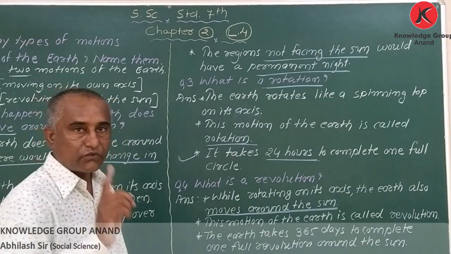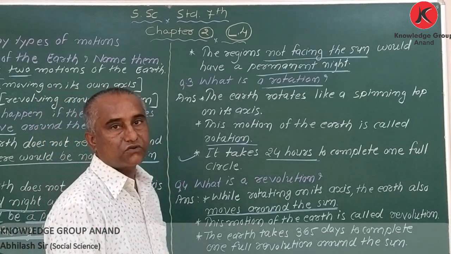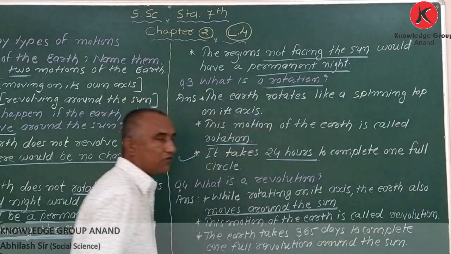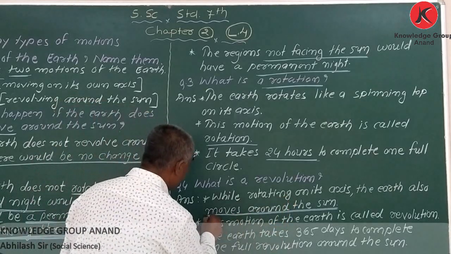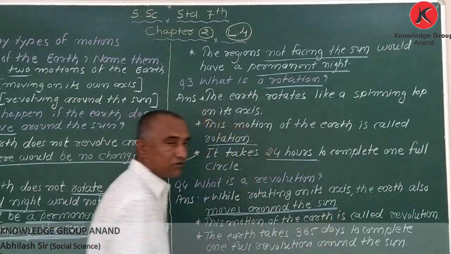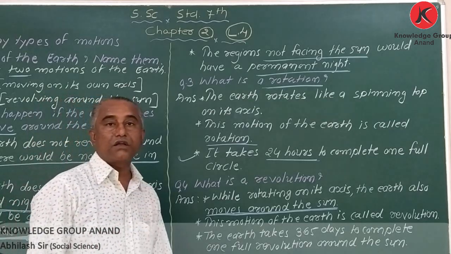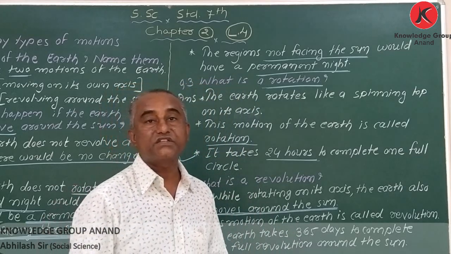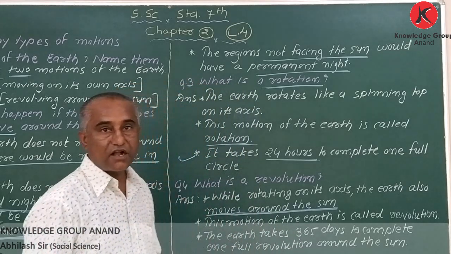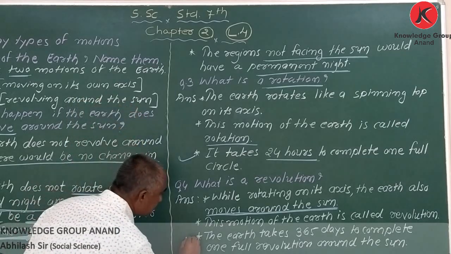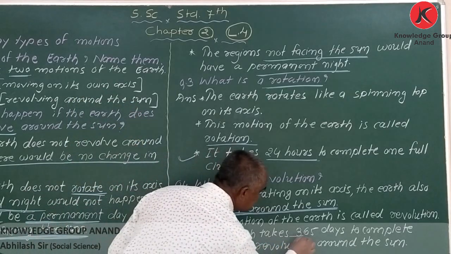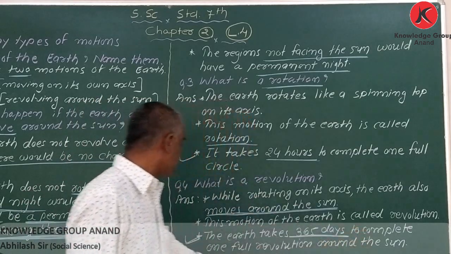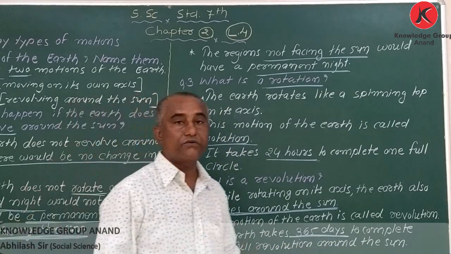Got it? Revolving around the sun, that is called revolution. Which motion? Moving around the sun. Got it? My dear student, in order to complete one revolution, the earth takes 365 days. Got it? So the earth takes 365 days to complete one full revolution around the sun.